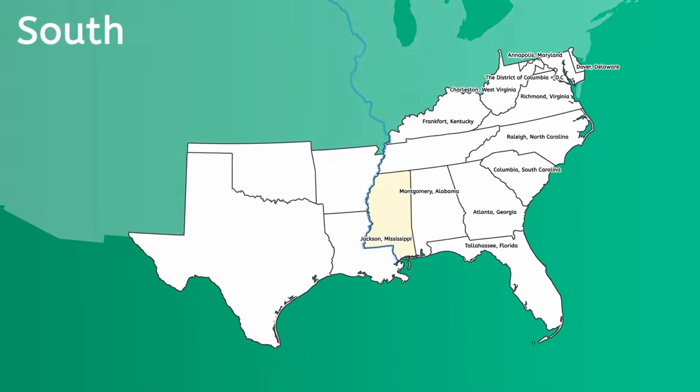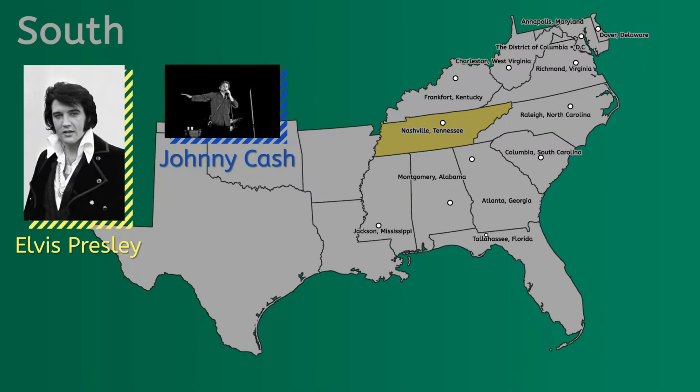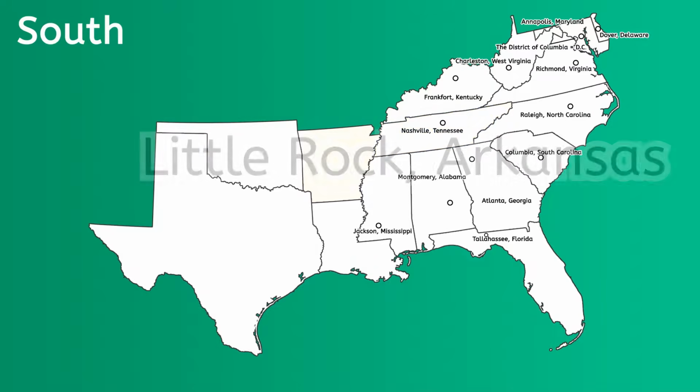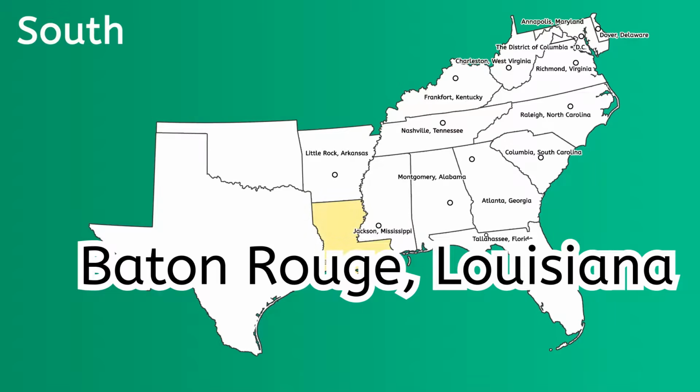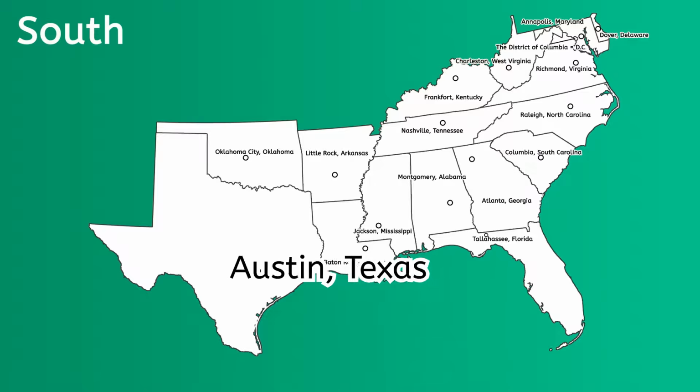Nashville, Tennessee, popular for its country music, is where the Grand Ole Opry House is found. Music legends like Elvis Presley and Johnny Cash got their start in Nashville. Finally, in the South, we find Little Rock, Arkansas, Baton Rouge, Louisiana, Oklahoma City, Oklahoma, and Austin, Texas.